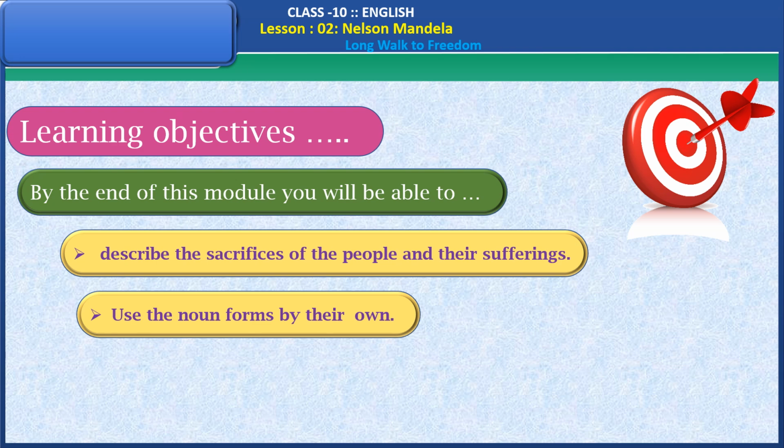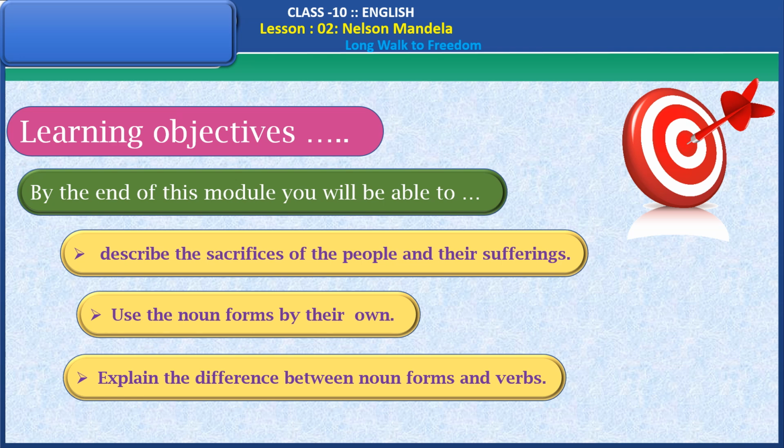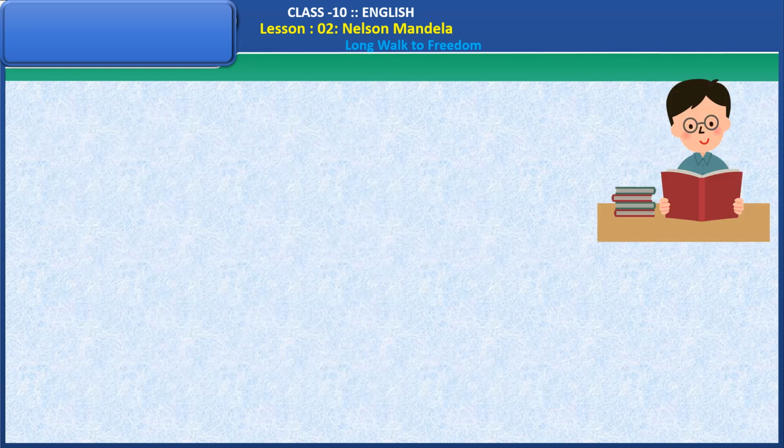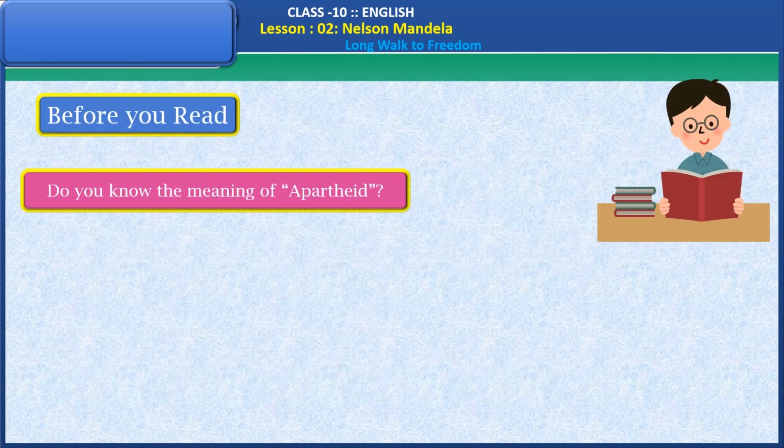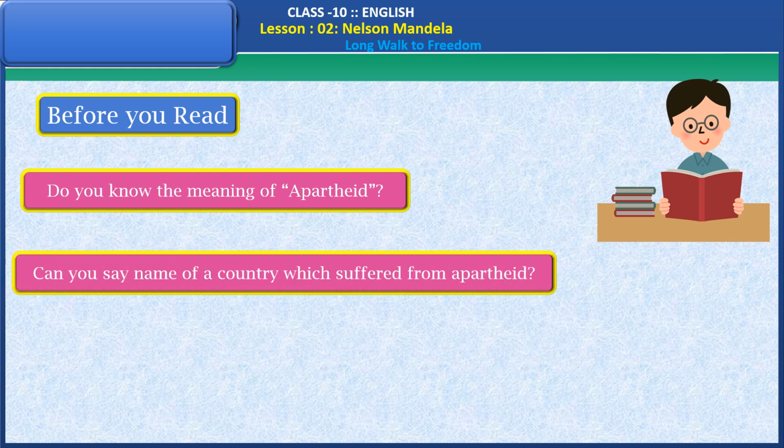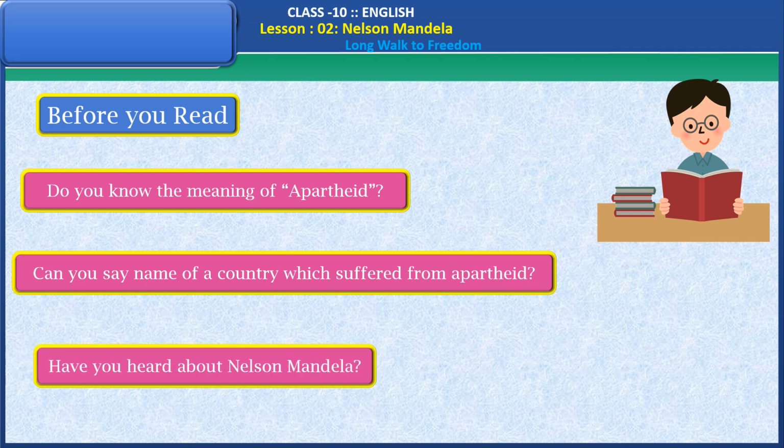Use the noun forms by their own. Explain the difference between noun forms and verbs. Before you read, do you know the meaning of apartheid? Can you say name of a country which suffered from apartheid? Have you heard about Nelson Mandela?